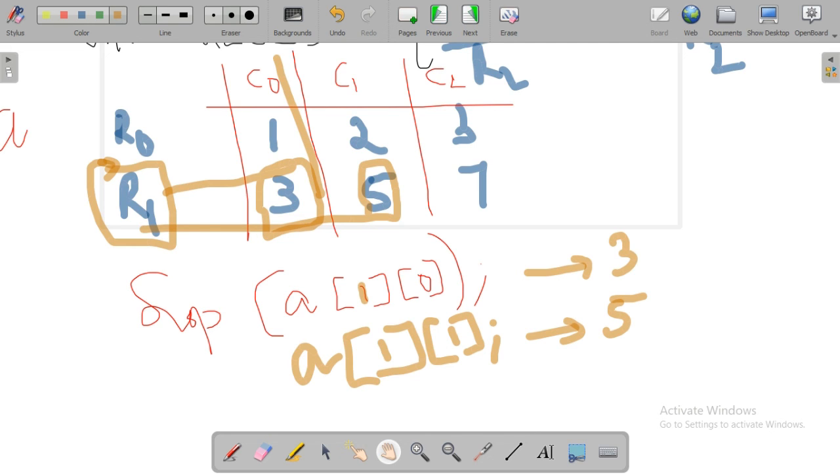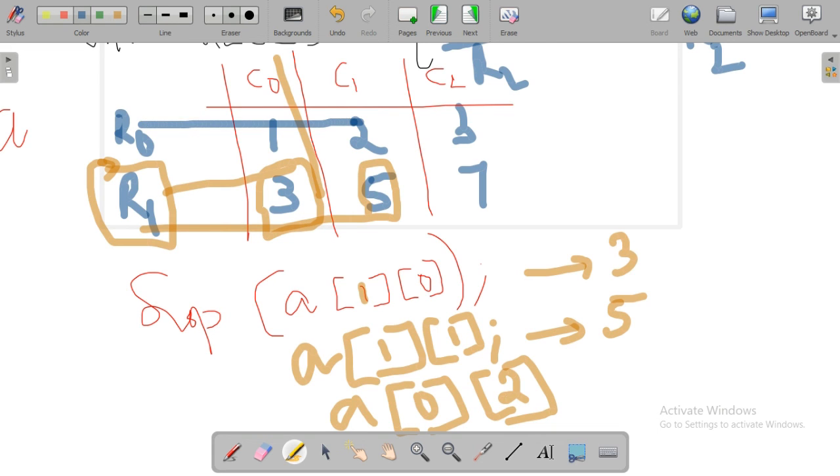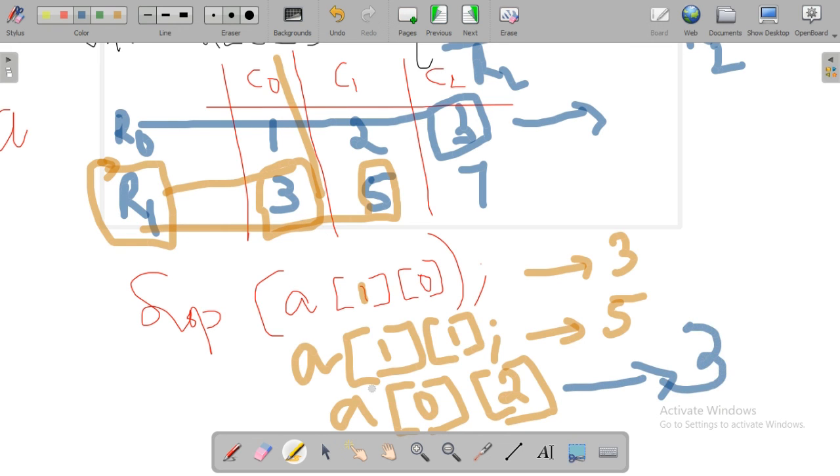If you want to print the value of A of 0 and 2, always remember the first index is the row and the second one is the column. 0 is the first row and 2 is the last column index, so the value here is 3. This is the way we write two-dimensional array elements with the corresponding row index and column index.